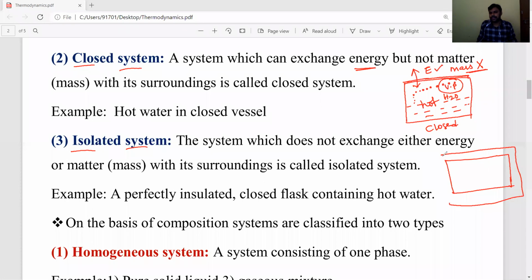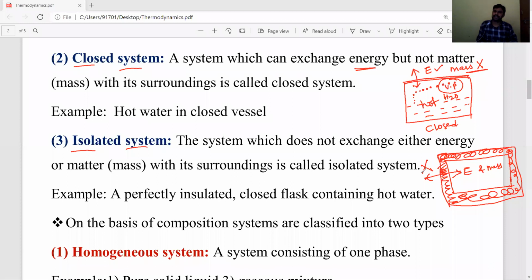Due to those insulated walls, energy is not exchanged, and mass is not exchanged. Both energy as well as mass are not exchanged from system to surroundings. Such type of systems are called isolated systems.